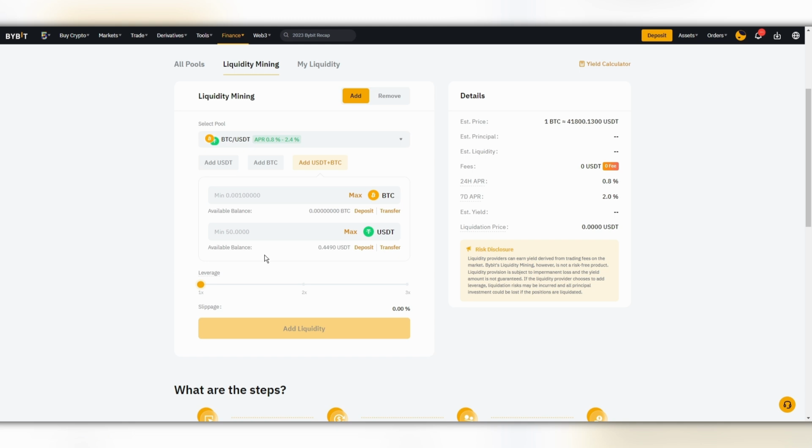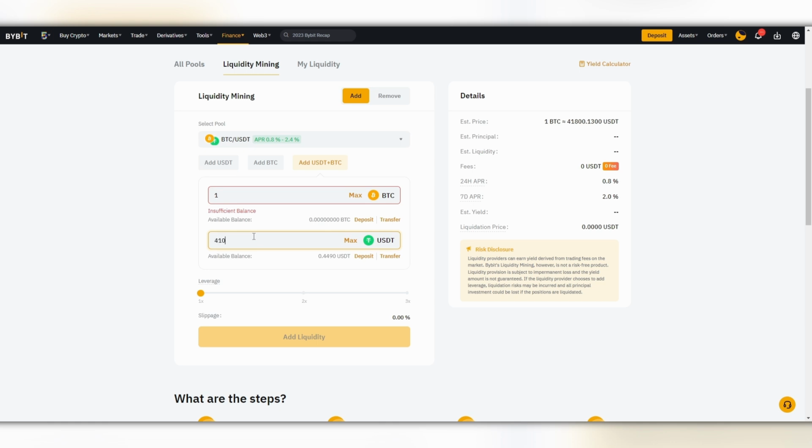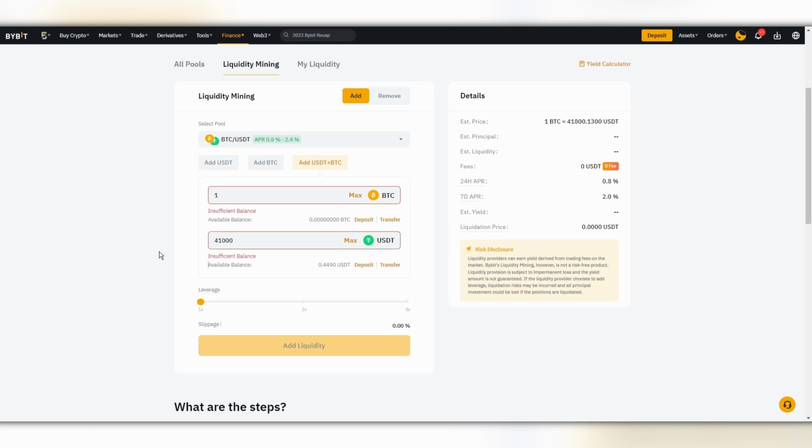We just enter. Another thing is that the balance, if you add both Bitcoin and USDT, for example, should be 1-to-1. That is, you add 1 Bitcoin and the same amount in USDT, say $41,000. But this is, of course, an example. In fact, it will be 0 point something of a Bitcoin and the number of dollars for this amount. Liquidity is added. Watch how it all happens.